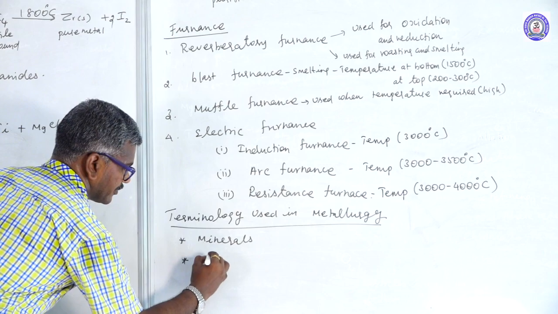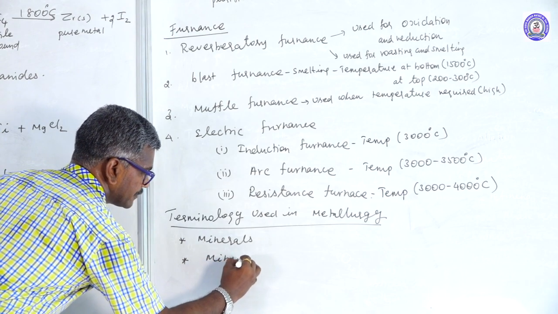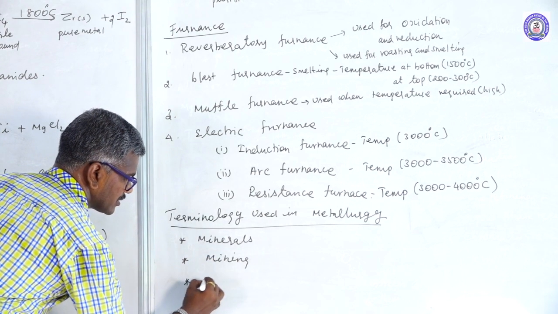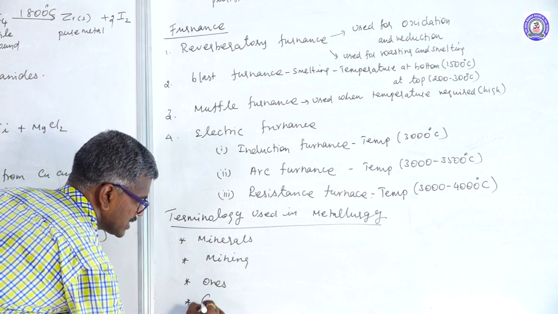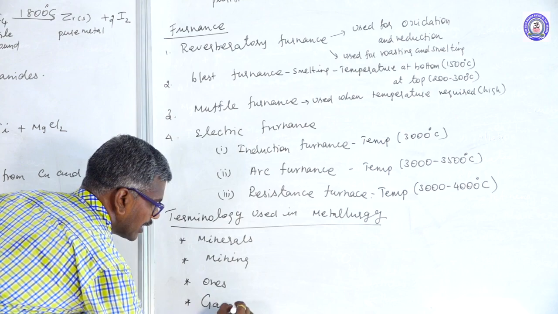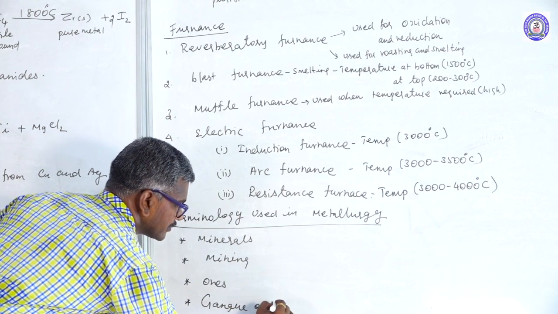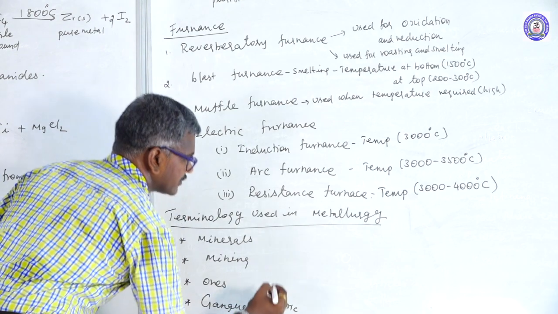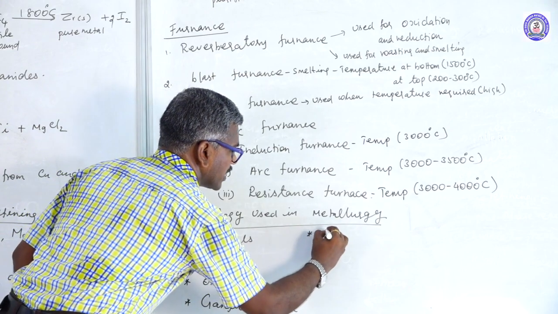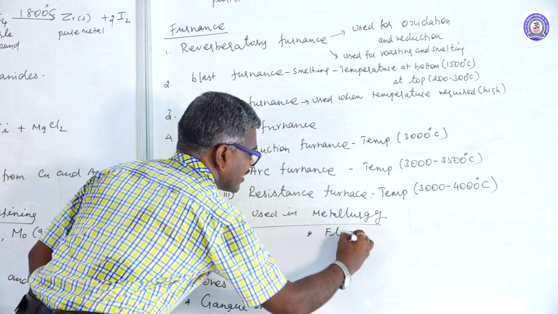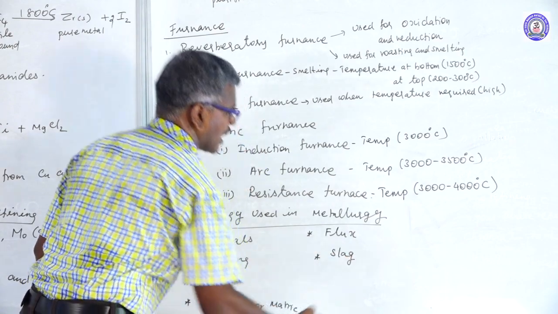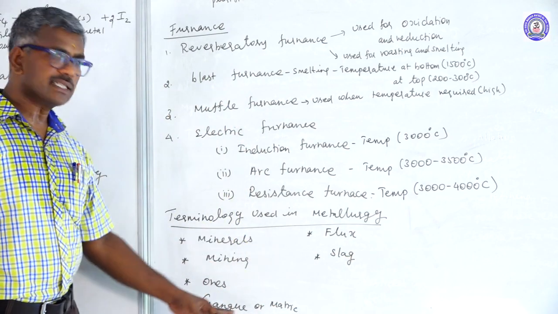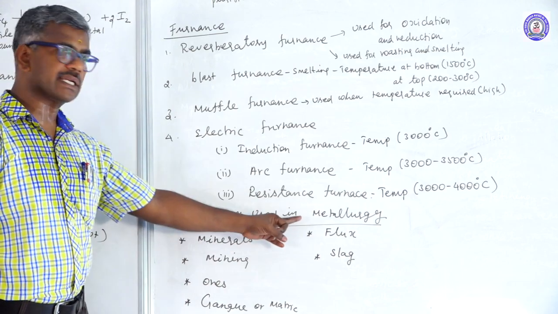Another one is mining. Next one is ores. Next one is gangue or matrix. Next one is flux. Next one is formation of slag. These are the terminology used in metallurgy.